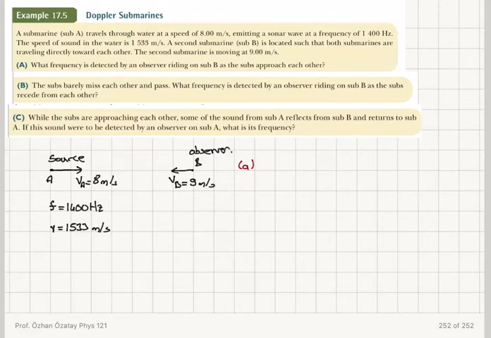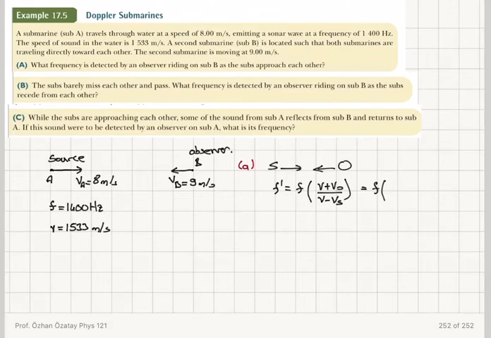So B is the observer. The detected frequency when the source is moving towards the observer and the observer is moving towards the source will be larger than the actual frequency. F prime is equal to F times V plus V observer divided by V minus V source.